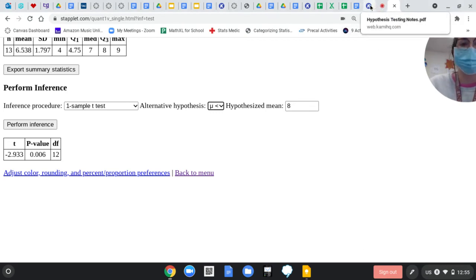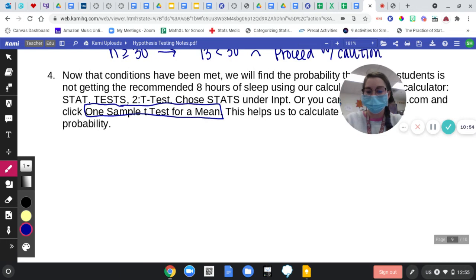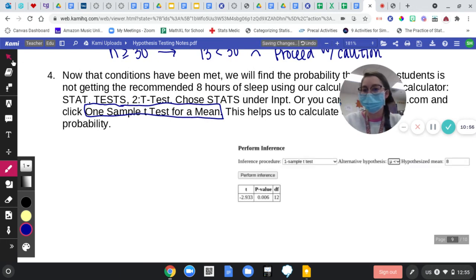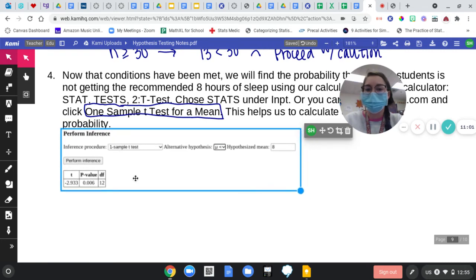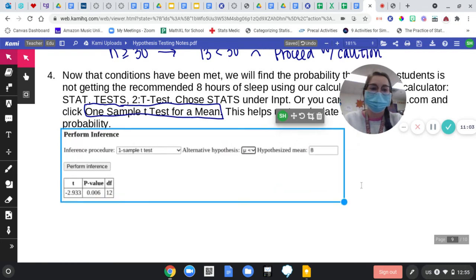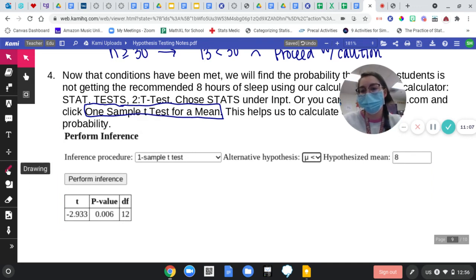Oh, I erased the thing. Reject the H naught. Yes. Close enough. Is this p-value low? I can't see it. It's above 0.05. Oh, no, it's low.